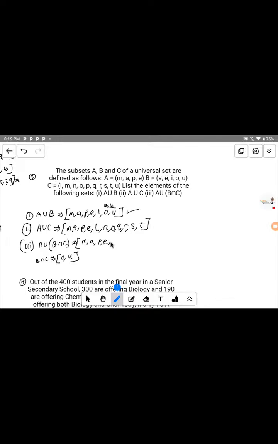If you don't have it, you write it, and the same for U. So we close it. That means the answer to A union open bracket B intersect C is equal to this. That is how you solve this kind of mathematics question step by step.